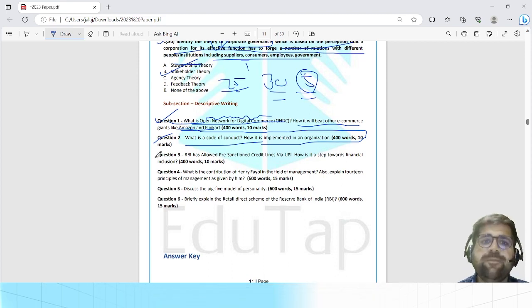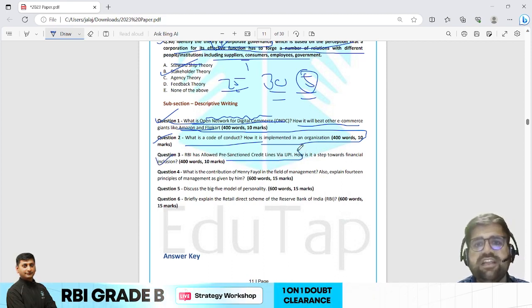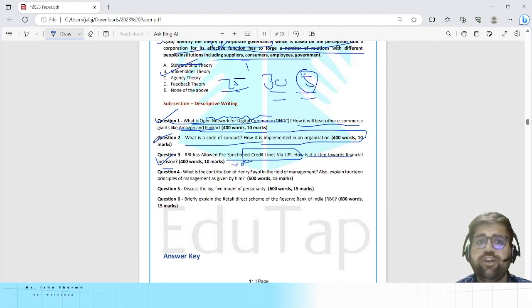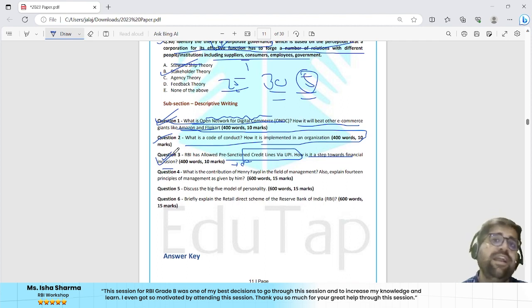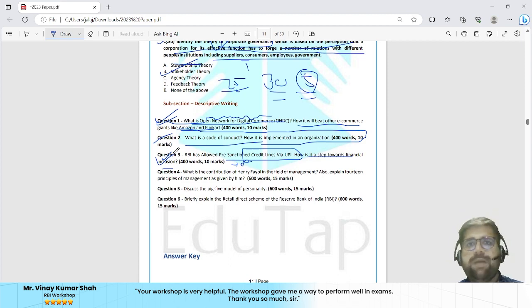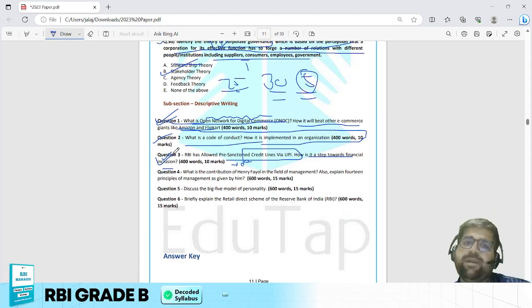Question number 3, RBI has allowed pre-sanctioned credit lines via UPI. How is it a step towards financial inclusion? Again, this is based on your current affairs knowledge only. So if you see, question 1 and question 3 in the 10 markers are based on finance, and they are based on your current affairs knowledge only. I will discuss the probable answers. Meanwhile, I am just discussing the overall background of that particular question.